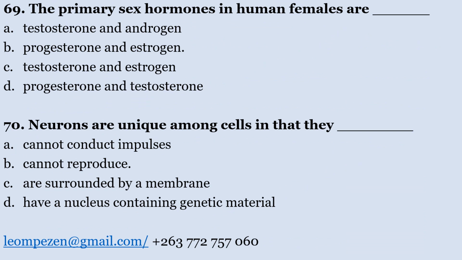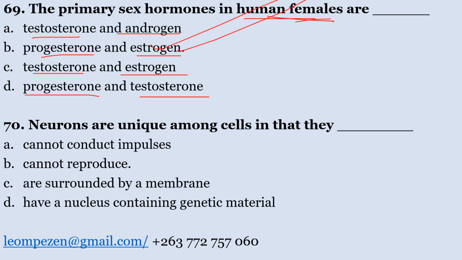The primary sex hormones in human females are: A. testosterone and androgen, B. progesterone and estrogen, C. testosterone and estrogen, D. progesterone and testosterone. The primary sex hormones in human females are B. progesterone and estrogen.